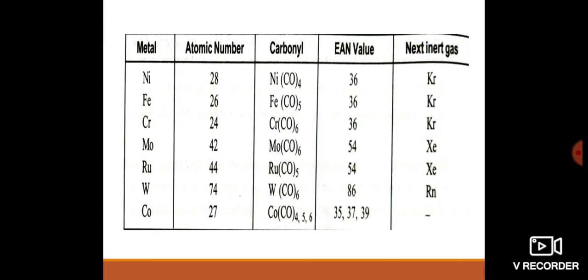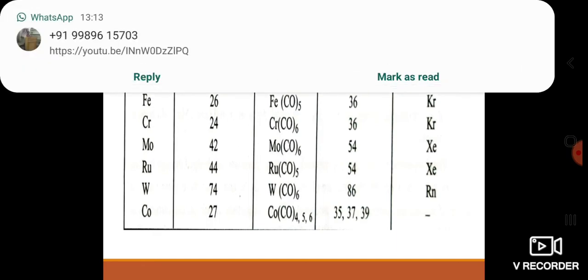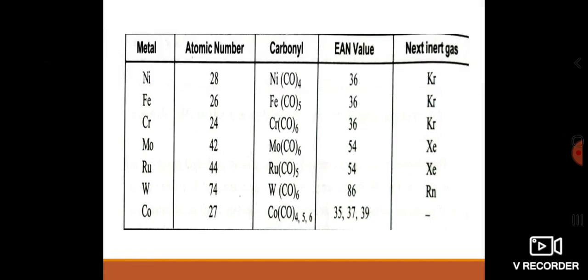Then come to pentacarbonyl ruthenium, the ruthenium atomic number is 44, and 5 into 2 is 10 electrons, so 44 plus 10 is 54, it also attains the nearby inert gas xenon electron configuration.